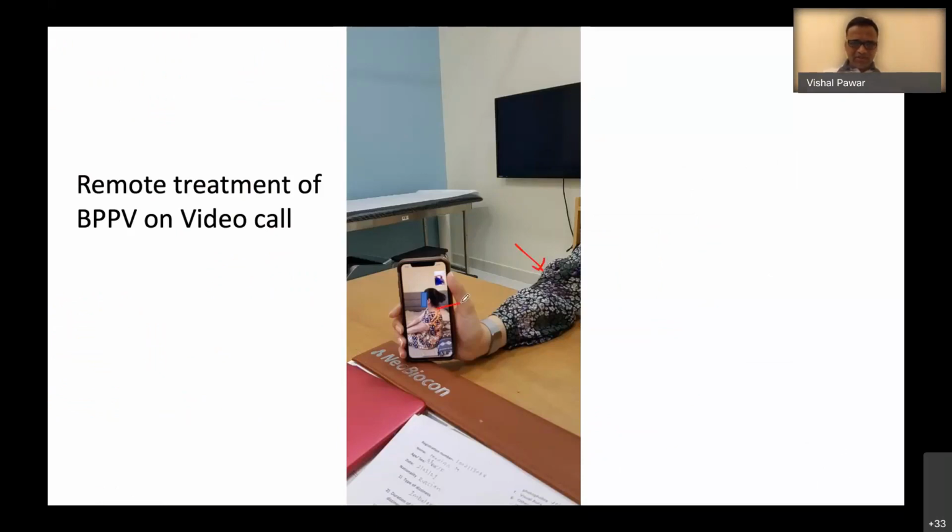The patient is sitting in Russia, and her daughter was holding the phone, and we were guiding her to undergo the Dix-Hallpike maneuver. The patient had posterior canal BPPV, and I repositioned with the Epley maneuver. So with video calls, we can treat patients in this pandemic situation. That was case number 3.